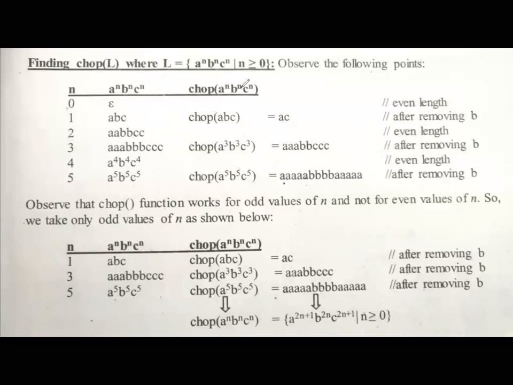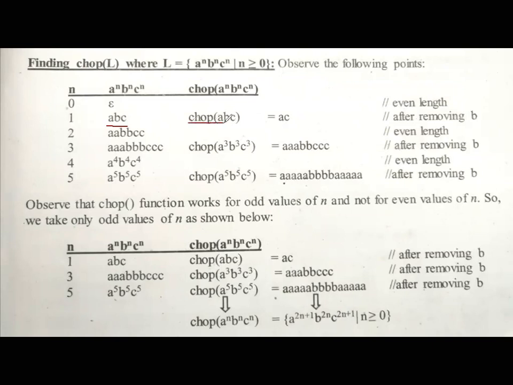If I substitute n value as 0, then we get epsilon. What is the length? The length will be 0, which can be considered as even. Then if I substitute n value as 1, what is the outcome we are going to get? A, B, C. What is the length of this string ABC? 3. Yes, we are able to generate the odd length.